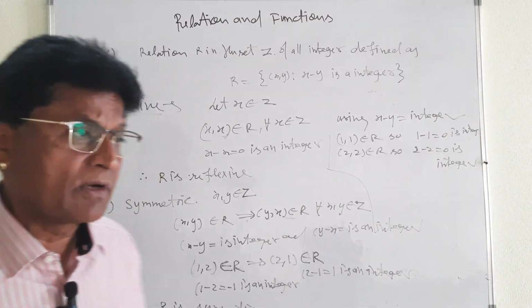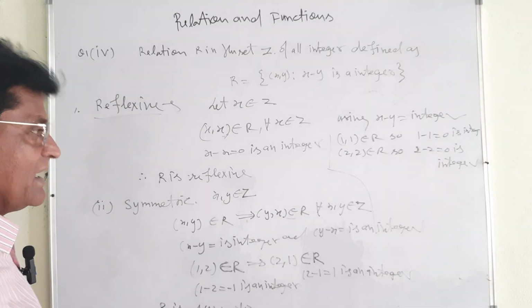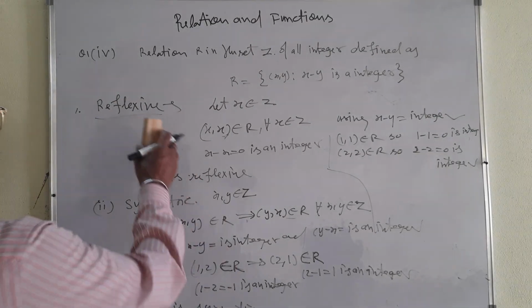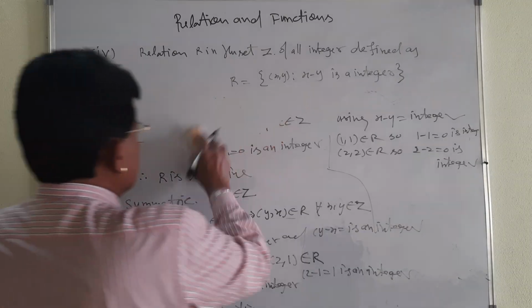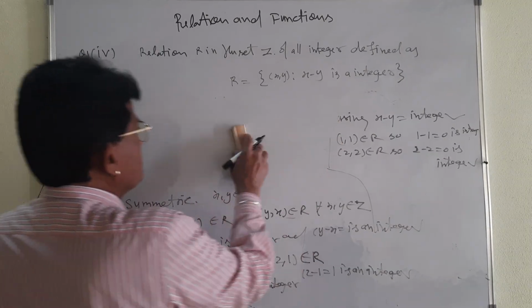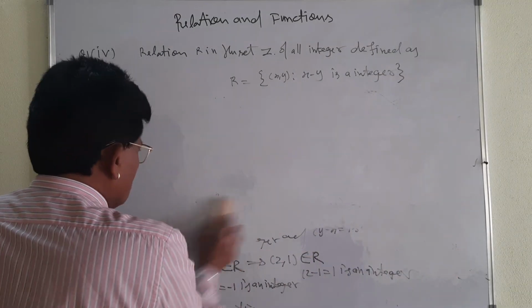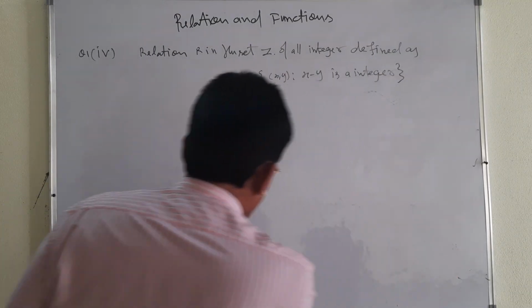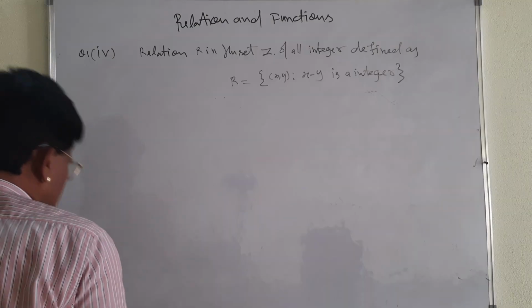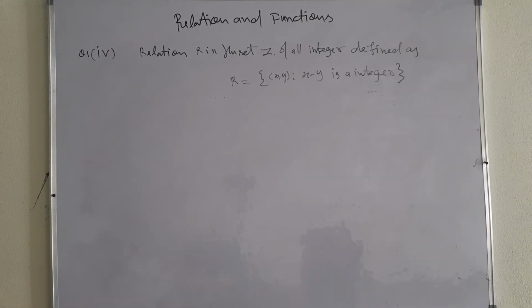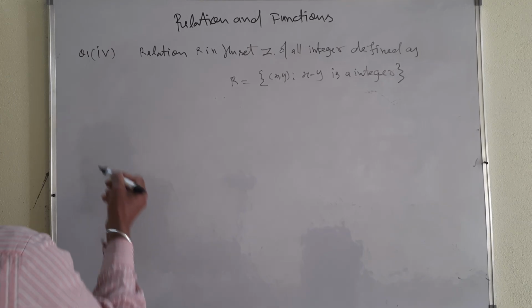Similarly, let me take one more thing, the transitive relation. Okay, let me take the transitive relation for the same question, which is a very, very important question, my dear student, and you must see it. This is a transitive relation, which is a very, very important third case.